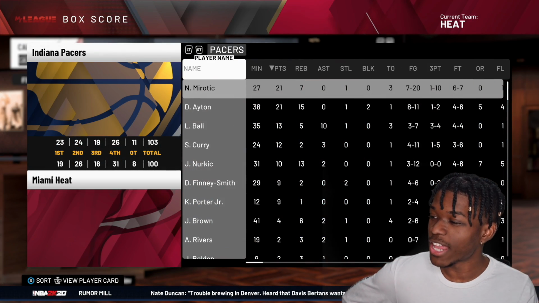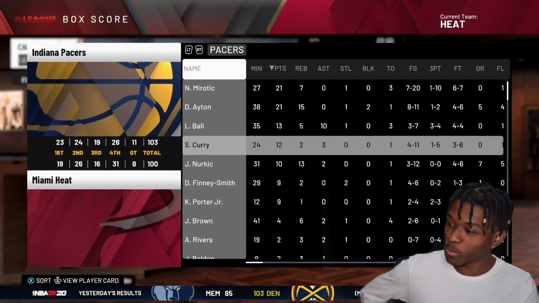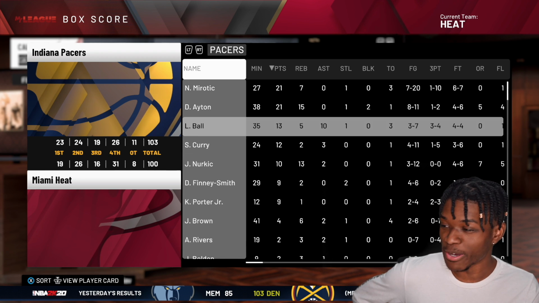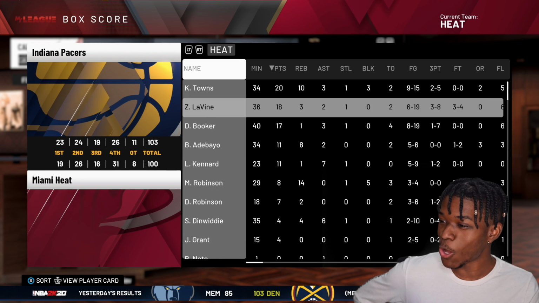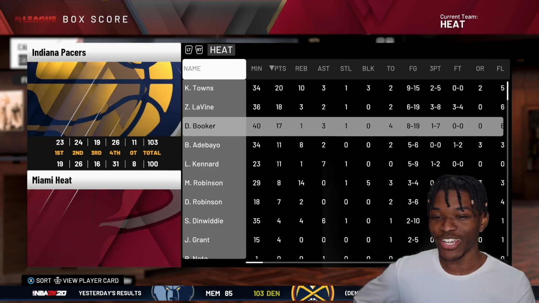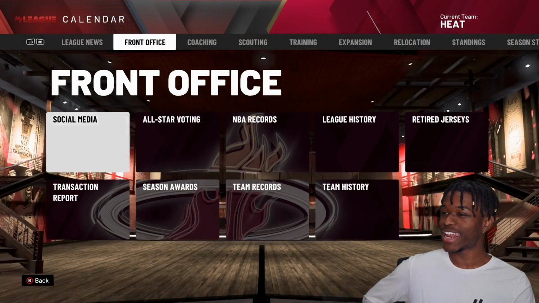We got an L when I was not looking, and it happened to be to LaMelo Ball. Is this Seth Curry and them? That's a terrible loss. We put up 100 points in a game that went to overtime. Hello, team. We have 3 amazing scorers here, and we only put up 100 points. I guess it was just a bad night.